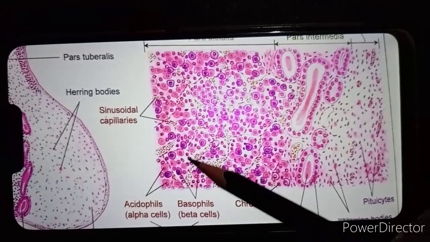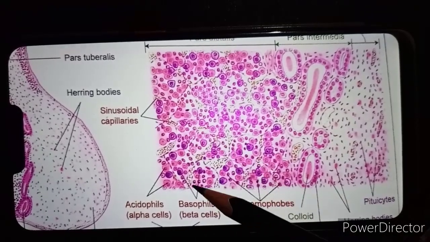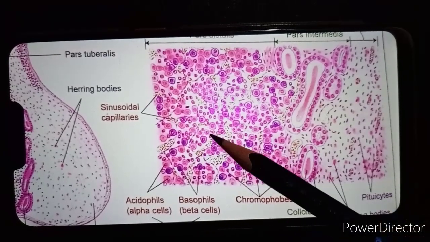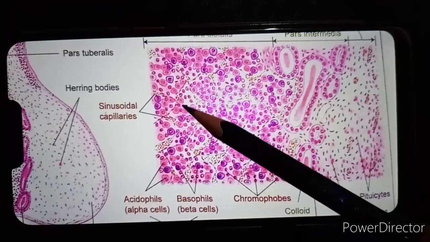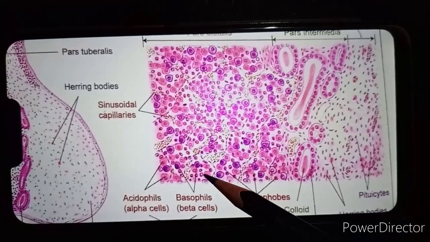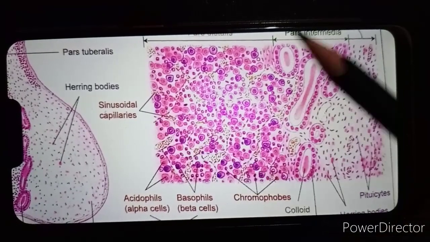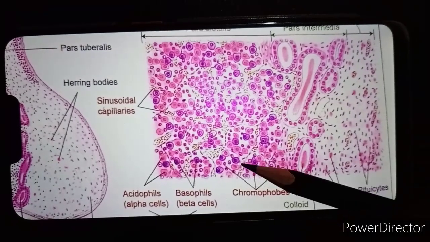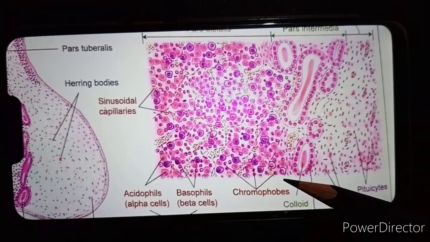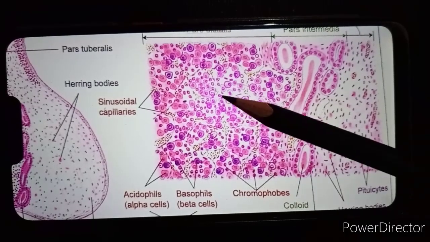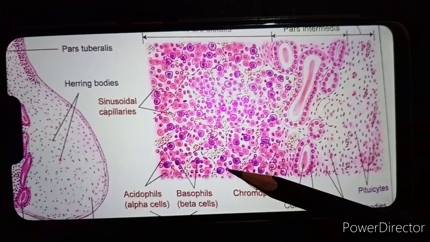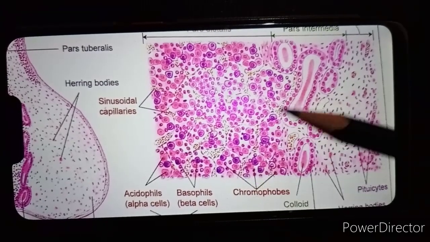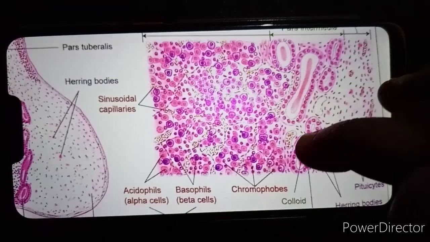These cells are distributed in between which you will see the sinusoidal capillaries. So in high power view, you can see very clearly acidophil cells, basophil cells, and in between them the sinusoidal capillaries. Then chromophobes. These are chromophobe cells, which don't contain any granules, and these are chromophil cells. You will get both of these in the adenohypophysis.